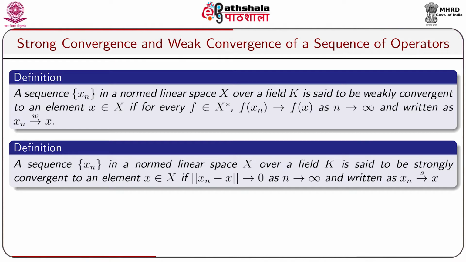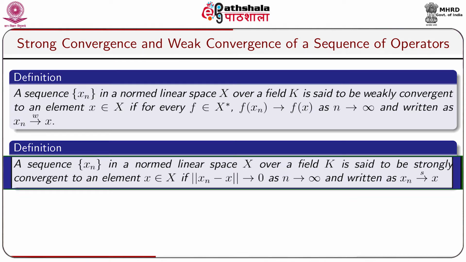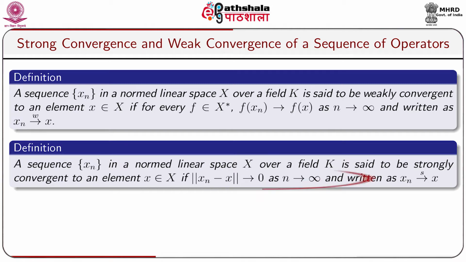Let us take another definition. A sequence xn in a normed linear space X over a field K is said to be strongly convergent to an element x belongs to X if norm xn minus x tends to 0 as n tends to infinity, and written as xn goes to x strongly.